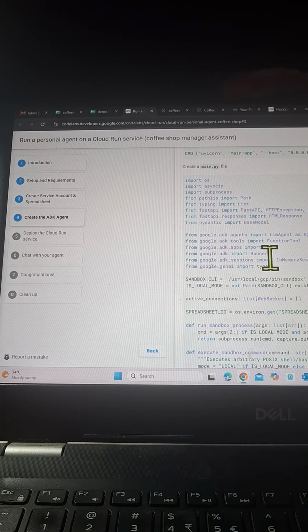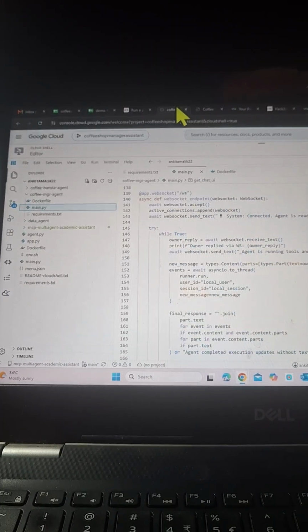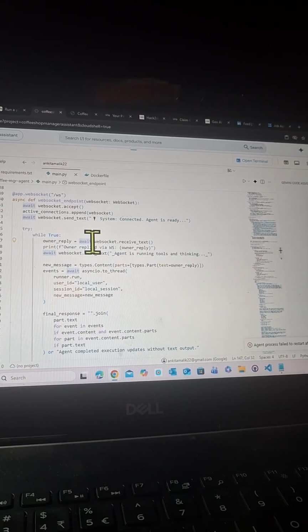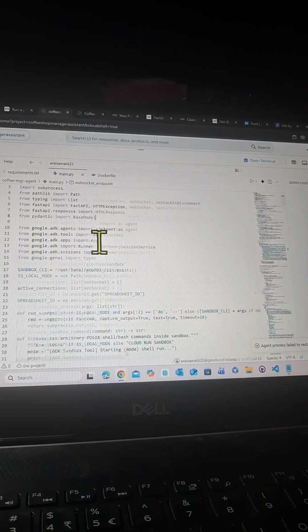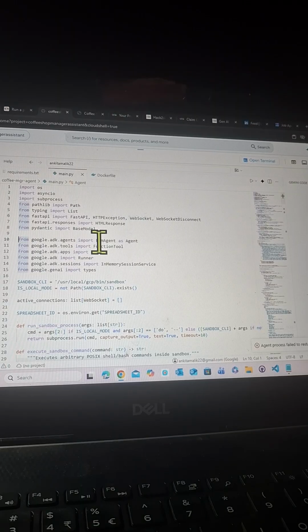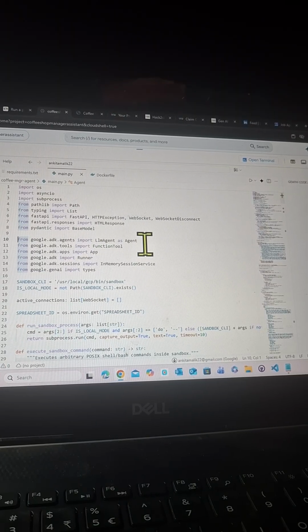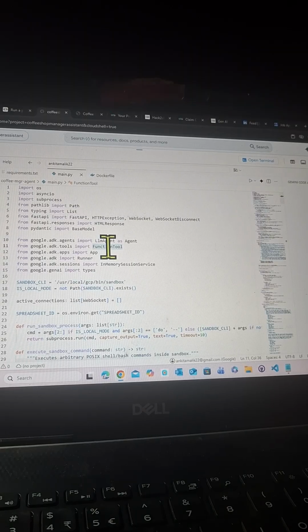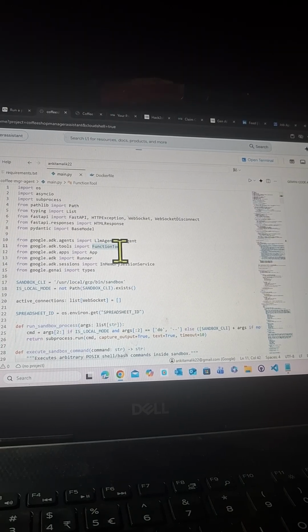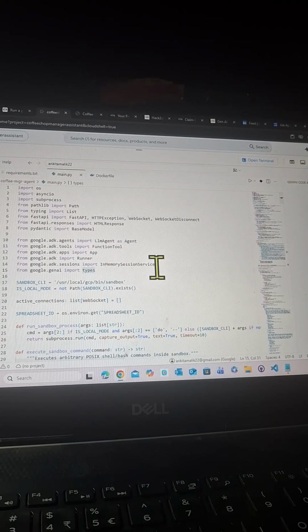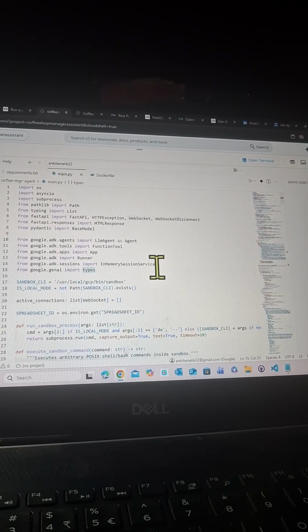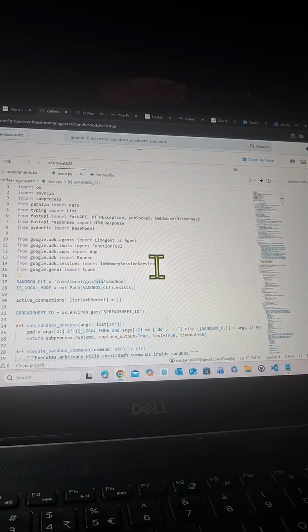Then libraries for your ADK agent, or your Agent Development Kit. Let's go to the top for the agent libraries now. From google.adk.agents, import LlmAgent as Agent. From google.adk.tools, import FunctionTool. From google.adk.apps, import App. From google.adk, import Runner. From ADK sessions, import InMemorySessionService. From google.genai, import types. Okay, now inside the sandbox, you're getting a path for the sandbox.